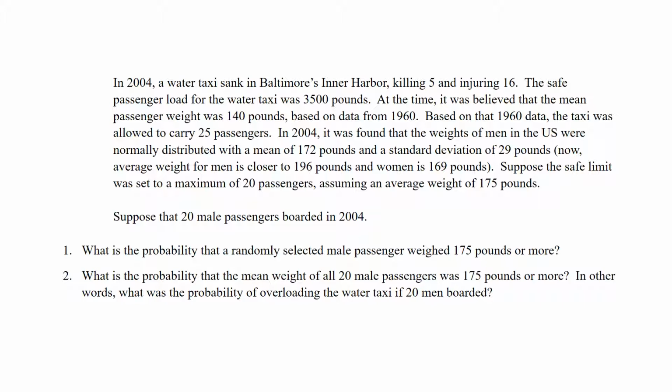In 2004, it was found that the weights of men in the U.S. were normally distributed with a mean of 172 pounds and a standard deviation of 29 pounds. Now, in 2018, average weight for men is closer to 196 pounds and women is 169 pounds. Suppose the safe limit was set to a maximum of 20 passengers, assuming an average weight of 175 pounds.